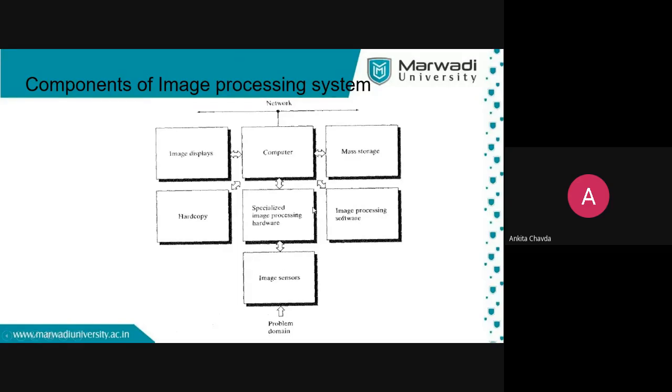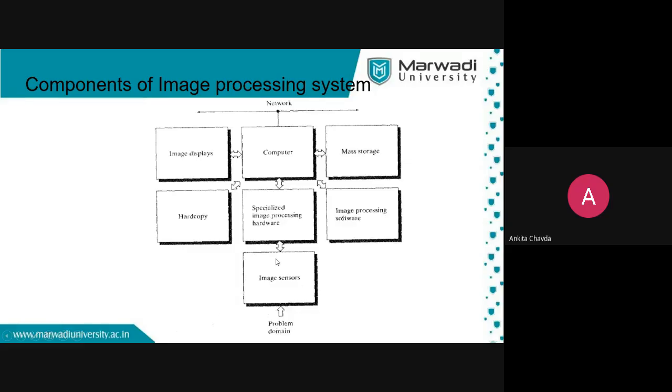Then specialized image processing hardware. This is the hardware, and here is the software. Here you can take a print, so it is a hard copy. Here are the image sensors via which you are clicking the image, and this is your problem domain.